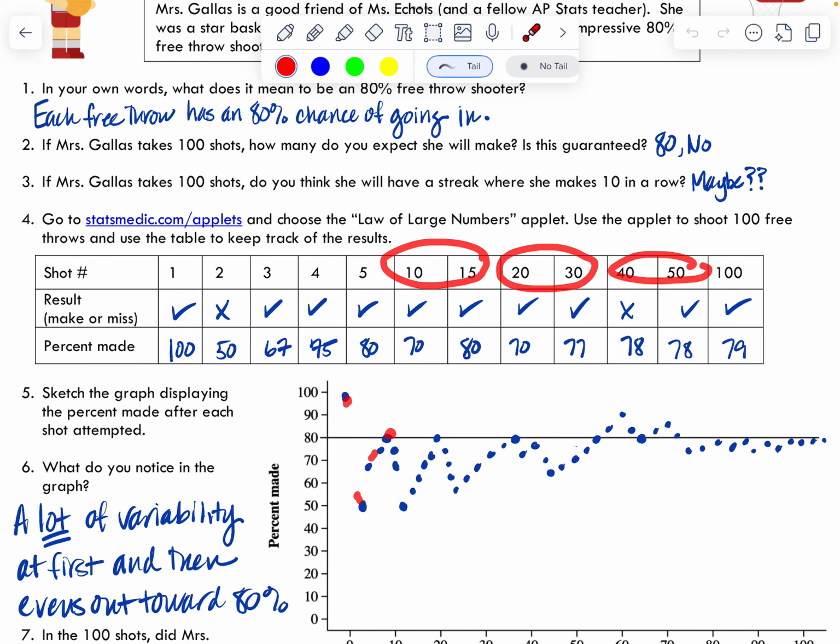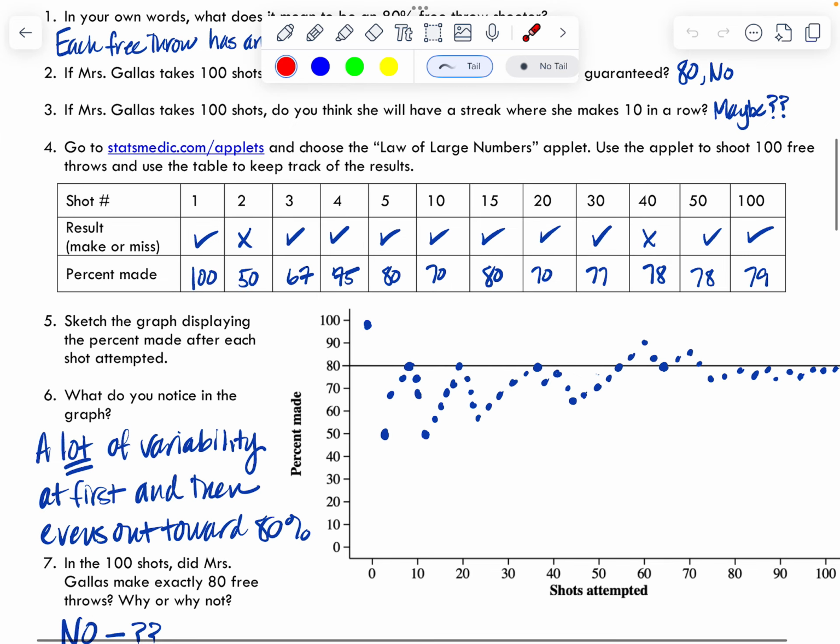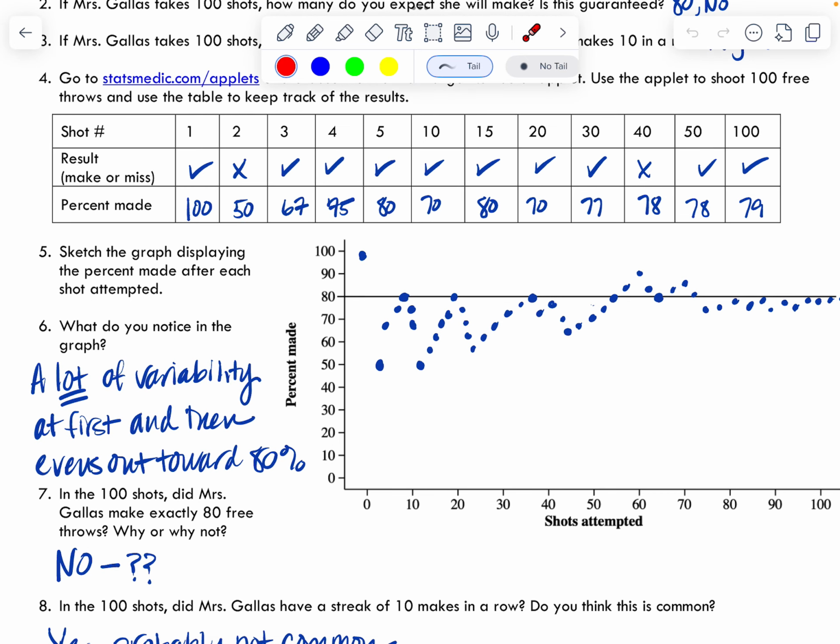This is what my graph looked like when I was done. It is all over the place until the end. What I noticed about the graph is that there's a lot of variability in the beginning, a lot of zigzagging up and down. But after we got more shots, it starts to even out and get closer and closer towards 80%. That's the whole goal here.